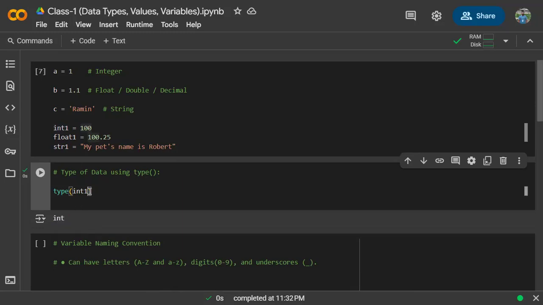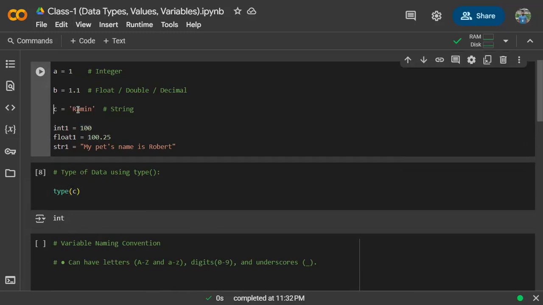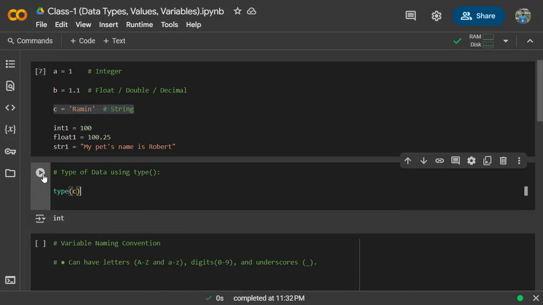Okay. Now, if I just pass, we stored C as Ramin. So if I want to see the type of variable C, what should it return? Tell me. Type of C? It will say string. Very good. So if I run this code, it will return me str, which means string. You understand? How can we see the data type in our compiler? And if you now type float1, it will return float. Very good.